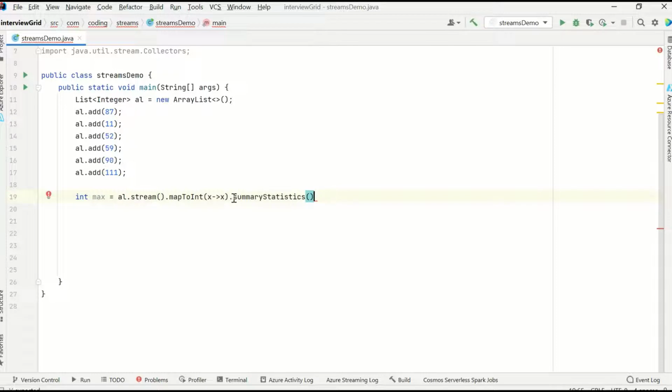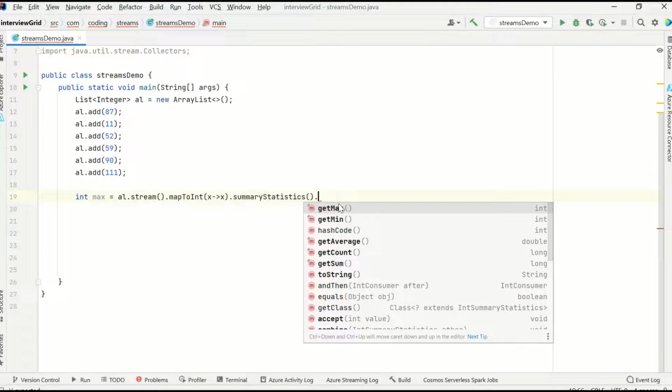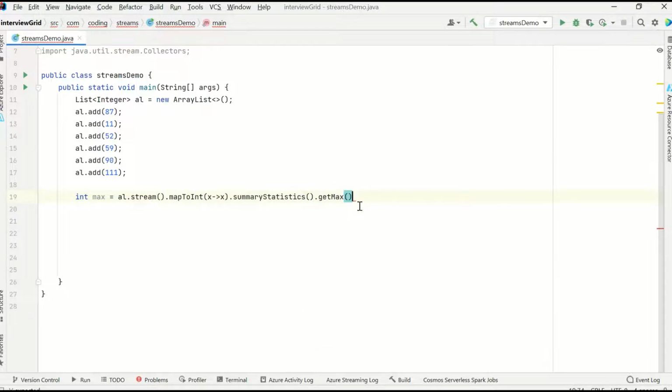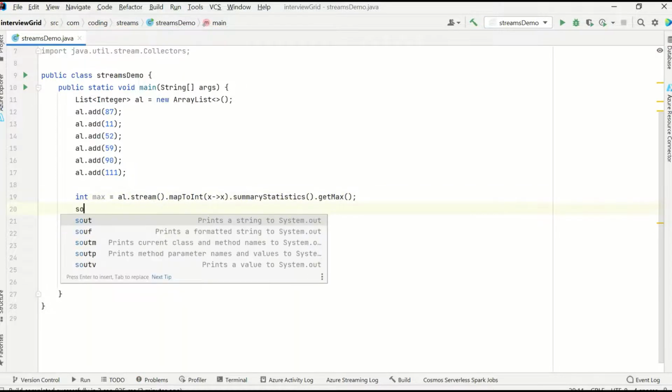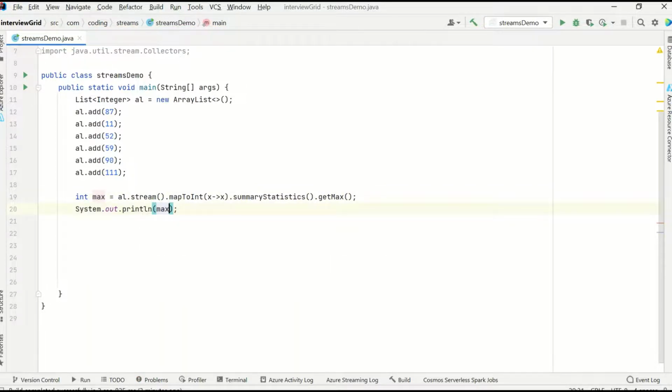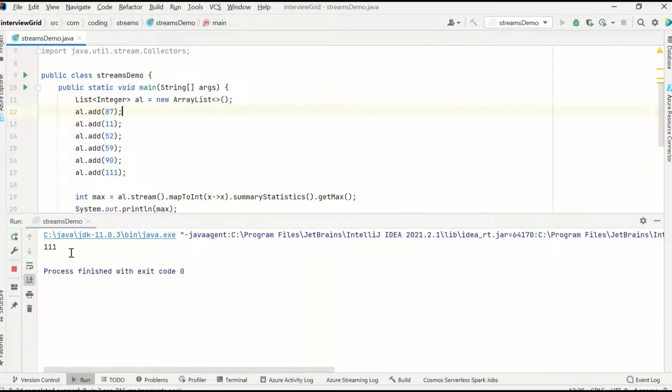This summary statistics is a terminal operation on which we can call, you can see, get max, get min, get average, get count, whatever. If you see, all these will return a single value. So for demonstration purposes, I'll take get max. This will return the max value from the stream. So if you do sout max, 111 should be written, right?